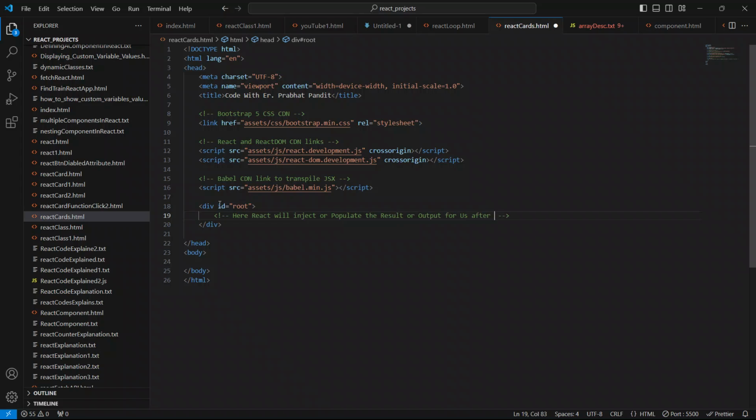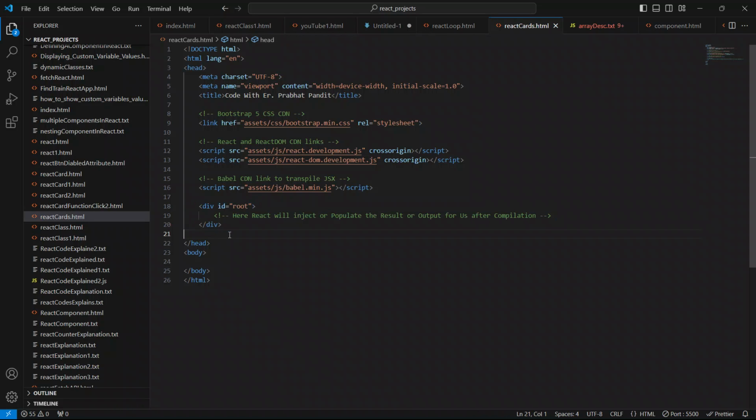Okay, after compilation, it is not necessary to mention it. So guys, in this div with the id root, React.js is going to inject or populate the code for us, so that we can see it in the browser as an output. So this is it.